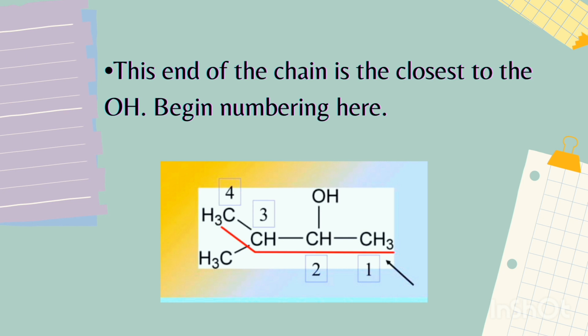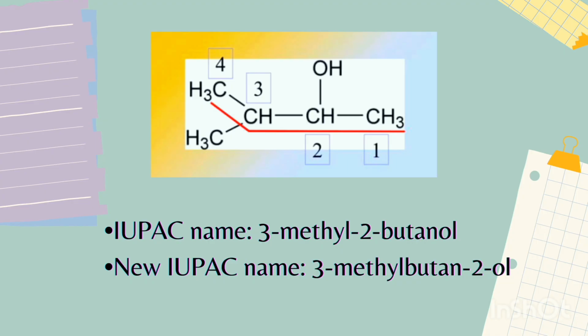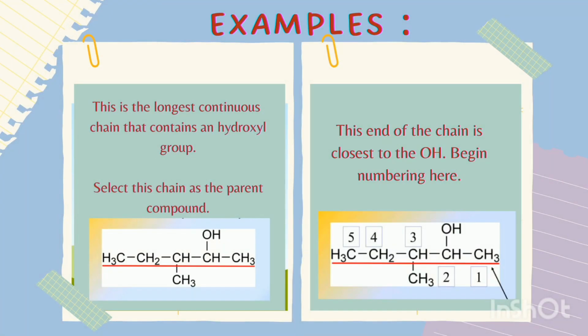The third rule is to replace the final E of the alkane name with OL. For example, pentane to pentanol or butane to butanol. Finally, don't forget to name the alkyl branch and number its position. So, the IUPAC name of the alcohol is 3-methyl-2-butanol, or in the new IUPAC name, it is 3-methylbutan-2-ol.